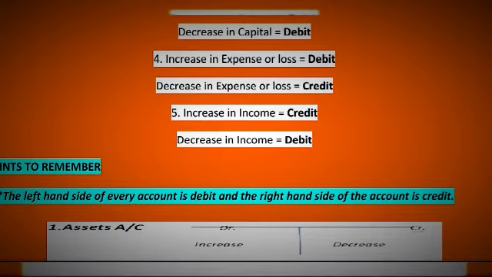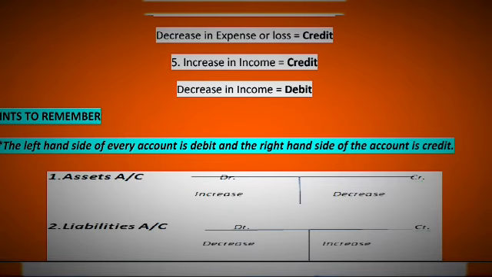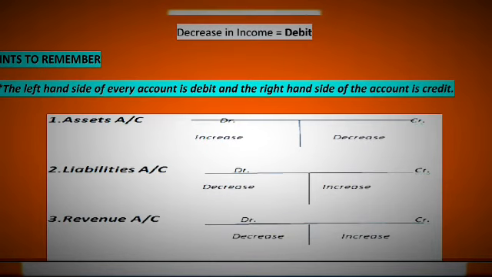Following points should be remembered. The left hand side of every account is debit and the right hand side of every account is credit. Asset account should be debited when it is increased. Asset account should be credited when it is decreased.